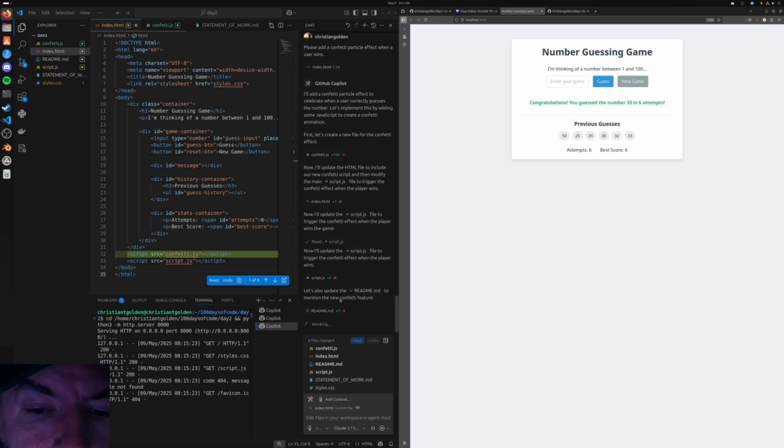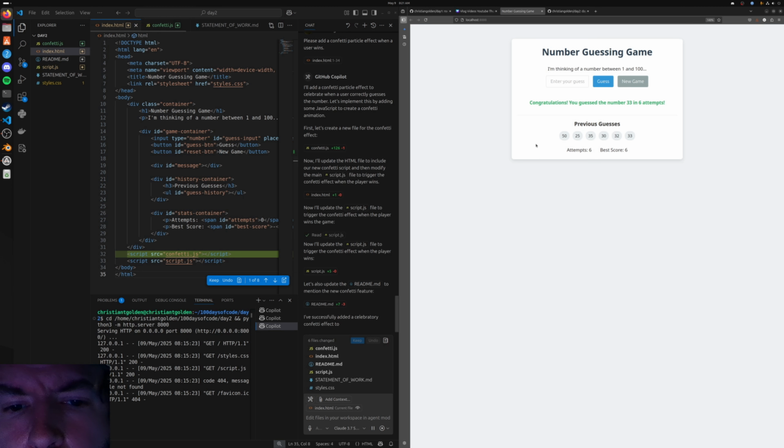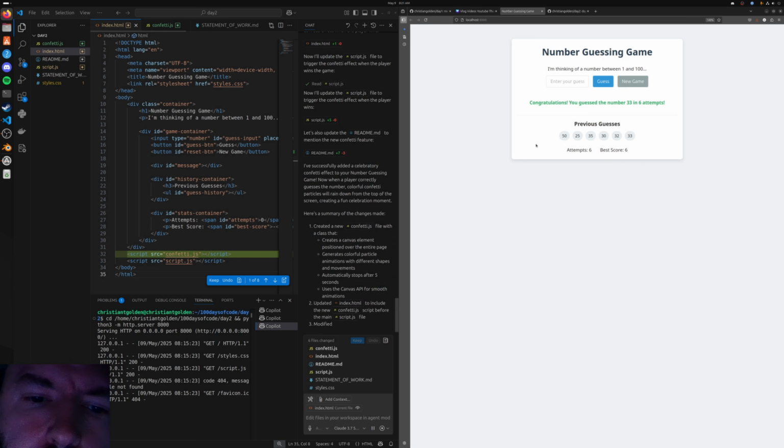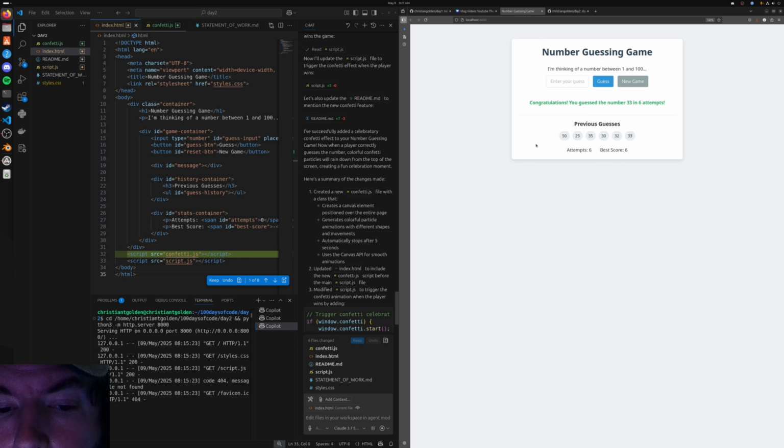Oh, good, it's also updating the README to include the new confetti feature. And when we get around to having it build a leaderboard sort of thing, I'm going to keep the instruction pretty vague and minimal and see what it ends up coming up with. That can be pretty fun, especially when you don't have some specific idea that you're married to.